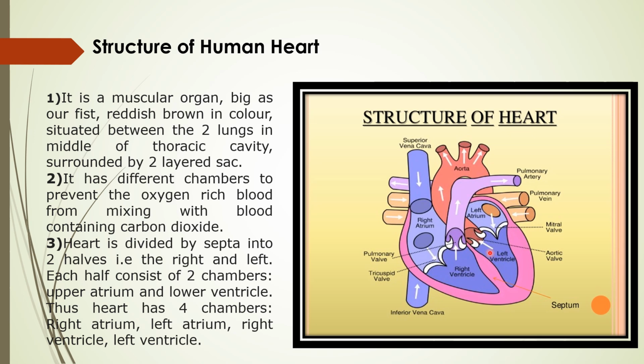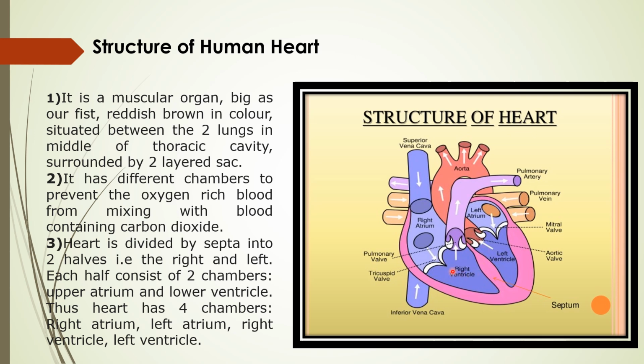Now what happens? Between the left ventricle and the aorta, there is again a septum or wall. You can say these walls are known as the semilunar walls. Whenever the blood is not going from the ventricle to the aorta, these walls are closed. When blood is flowing from the ventricle to the aorta, these walls are open. So this is the role of these semilunar walls.